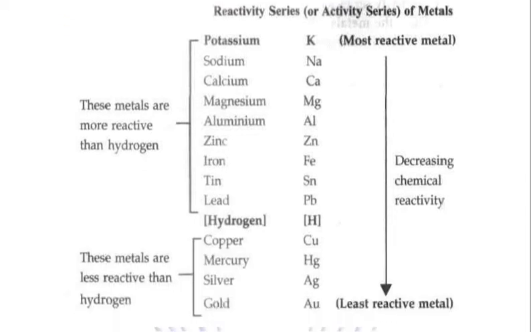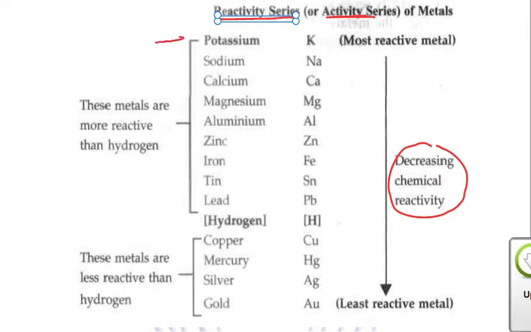Now we talked about some metals being more reactive, some metals being less reactive. For showing the reactivity, you must have already studied the reactivity series of metals. It is also known as the activity series of metals. In this series, the metals are placed as per their decreasing chemical reactivity, meaning the more reactive metals are placed at the top and the less reactive metals are placed at the bottom.